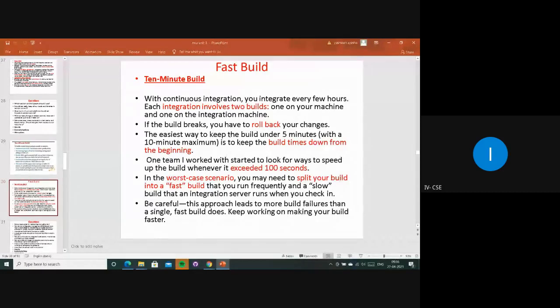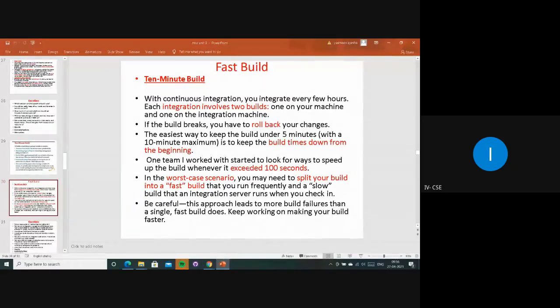So this is one of the easiest ways to build under 5 minutes, 5 to 10 minutes maximum, to keep all build times down from the beginning. When one team starts working, they look for ways to speed up the build whenever it exceeds 100 seconds.